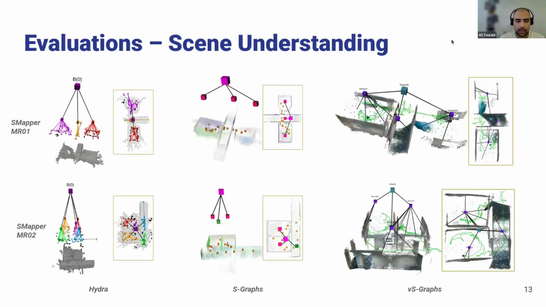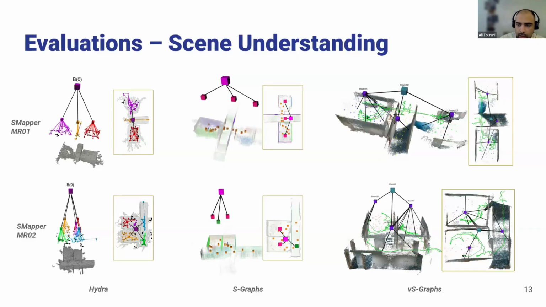We also compared against other systems which work somewhat the same. S-Graph, the one in the middle, is the main idea that comes from LiDAR S-Graph. We also compared against Hydra, which is another well-known system which can create 3D scene graphs of the environment, but this is not really a visual SLAM, so we cannot expect to directly optimize the reconstructed 3D scene graph in the SLAM pipeline.